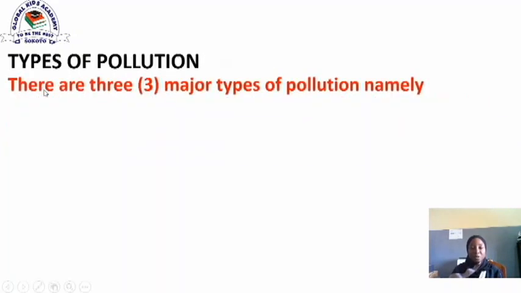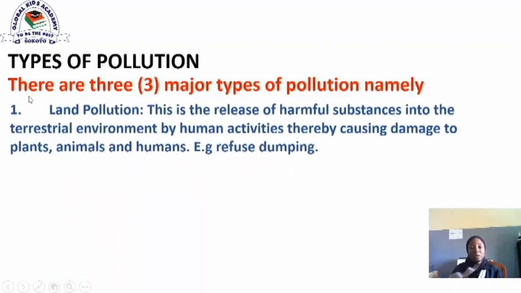Now, types of pollution. There are three major types of pollution, namely, we have land pollution, water pollution, air or atmospheric pollution. Now, the first one, we have land pollution. This is the release of harmful substances into the terrestrial environment by human activities, thereby causing damage to plants, animals, and humans, e.g., refuse dumping.